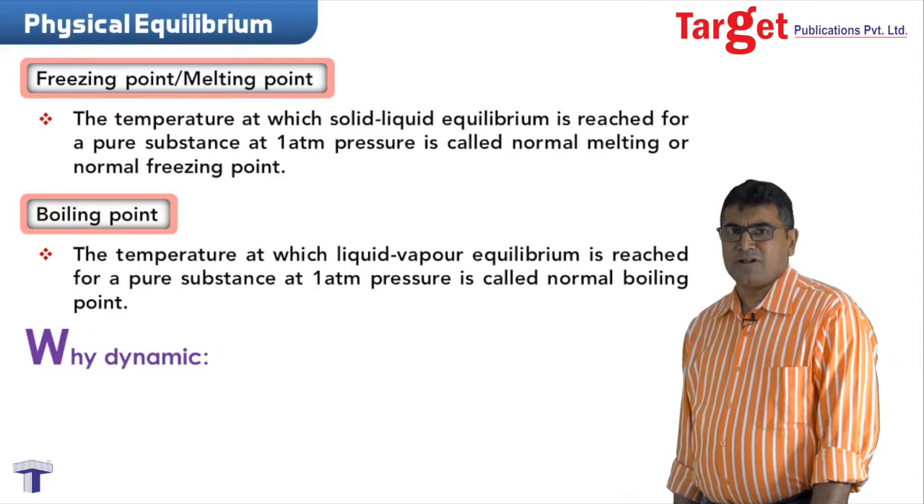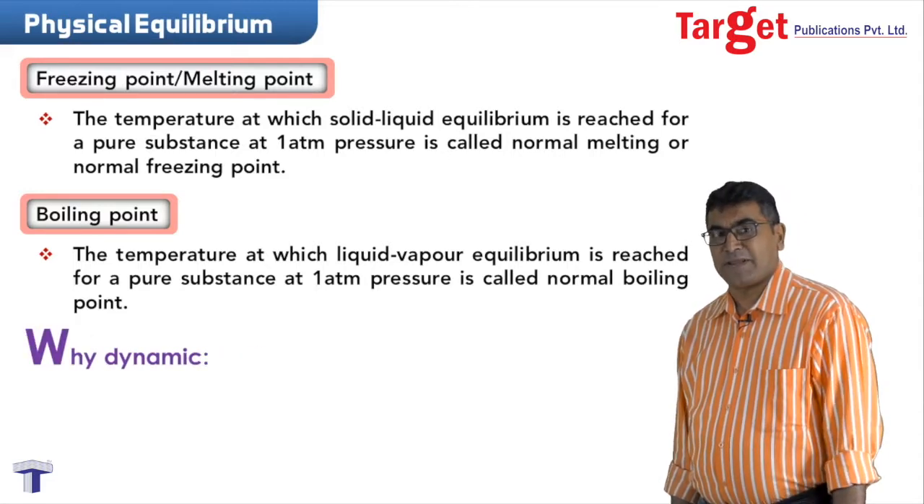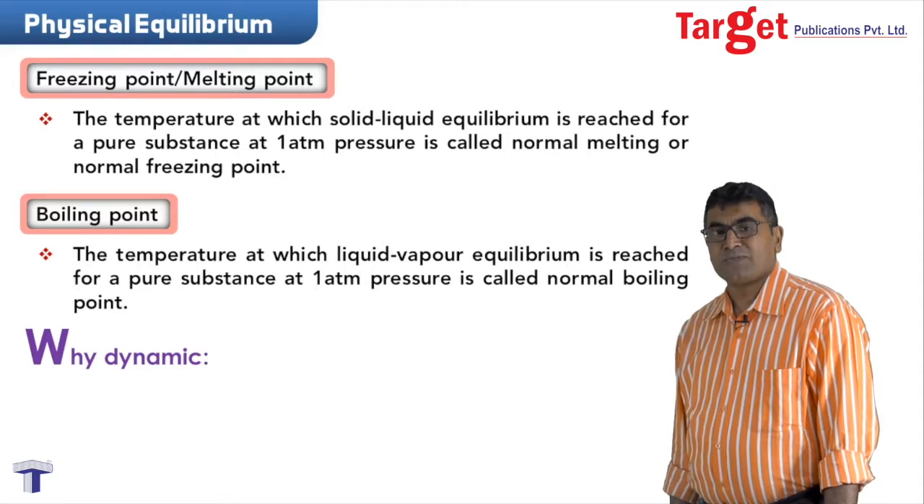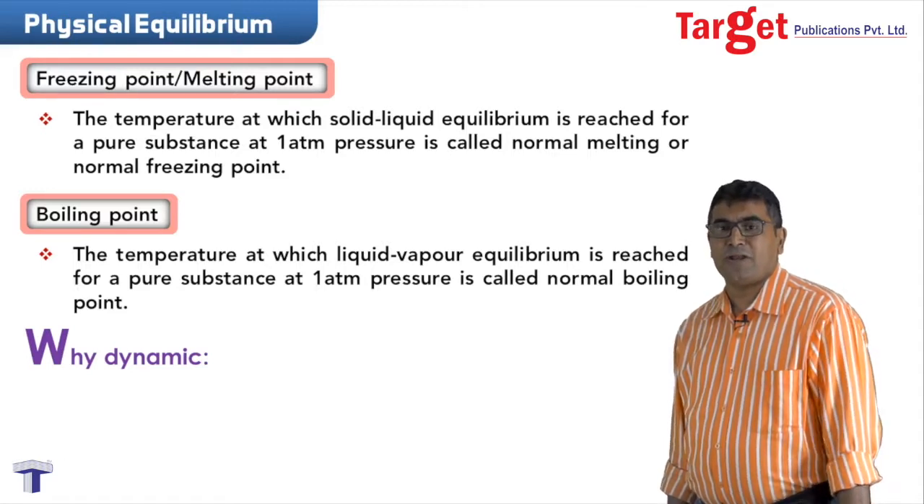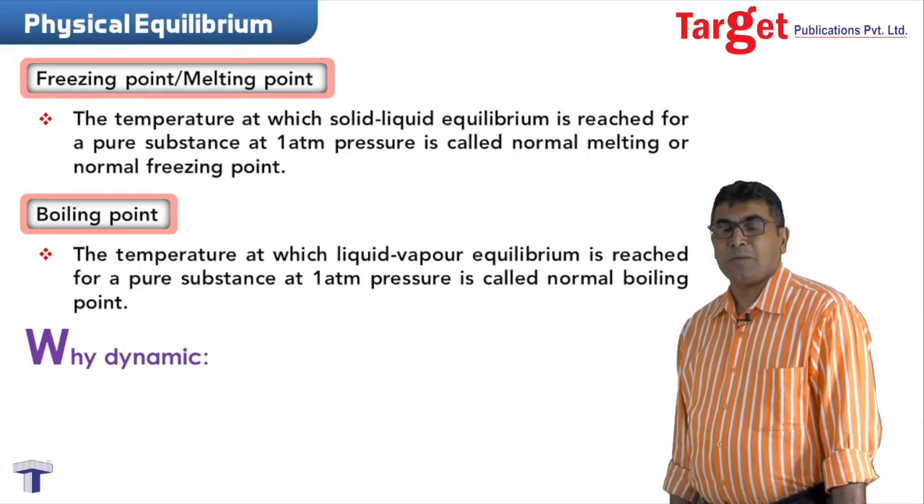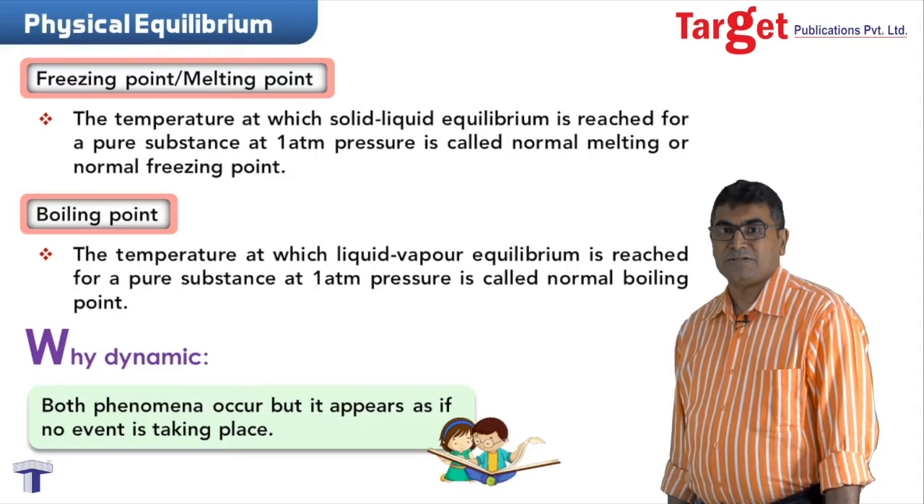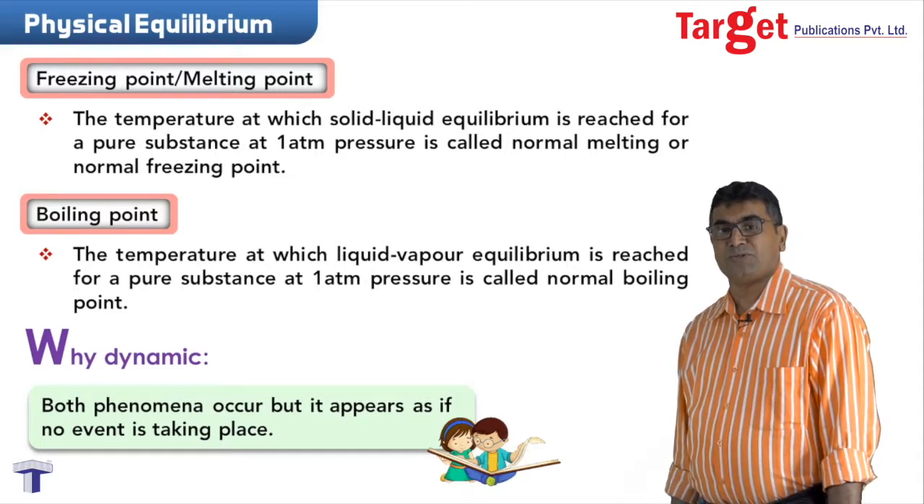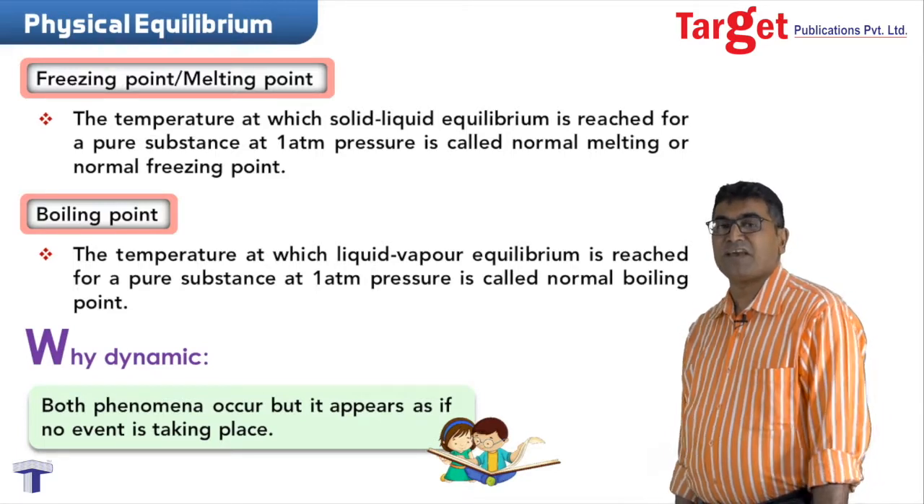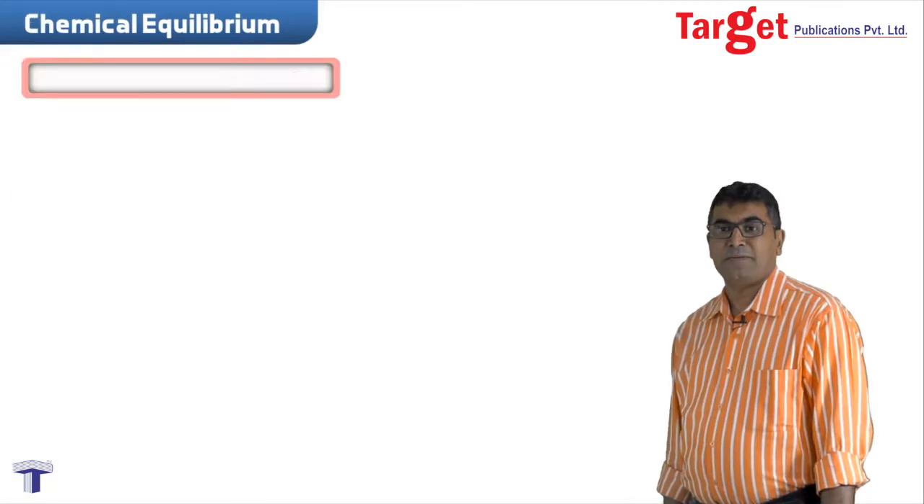I have used a word called dynamic. Why do I say it is dynamic? This is because two processes, opposite processes, keep on occurring at a constant rate, but the observer feels that nothing happens. The observer feels that no process occurs. It is as if everything has come to a standstill.